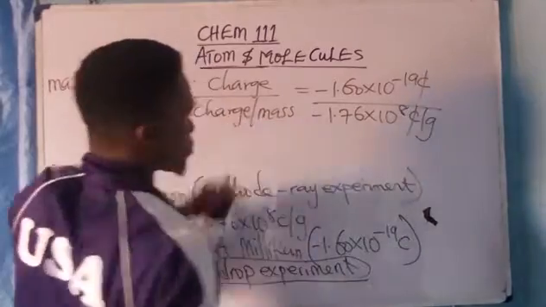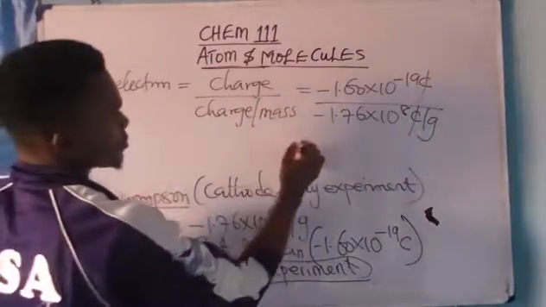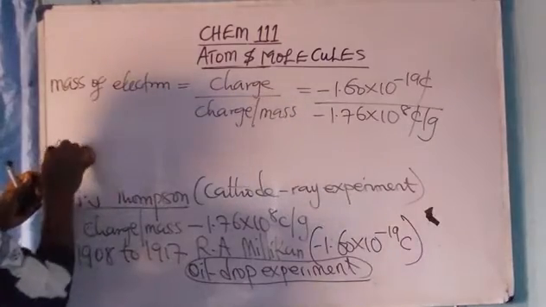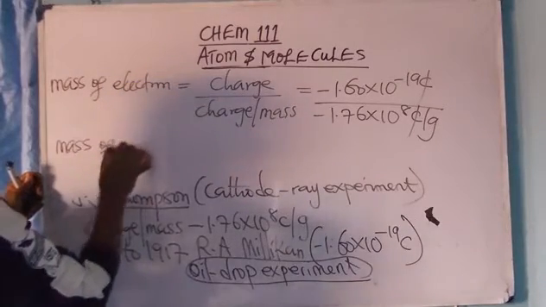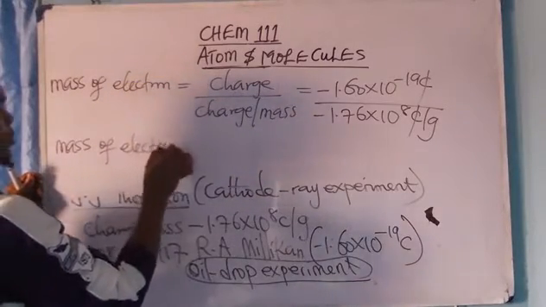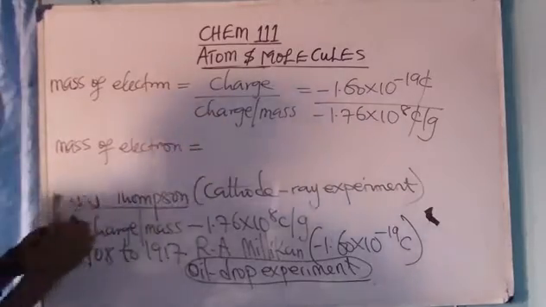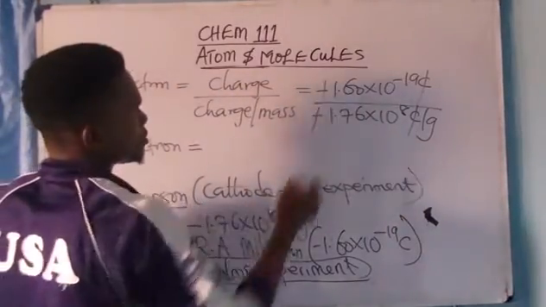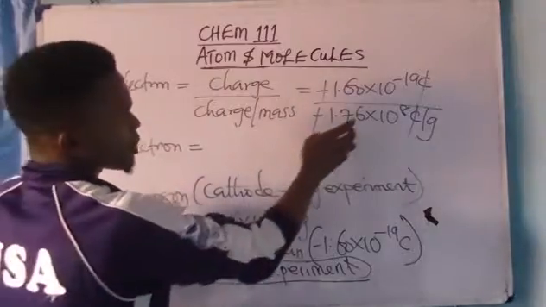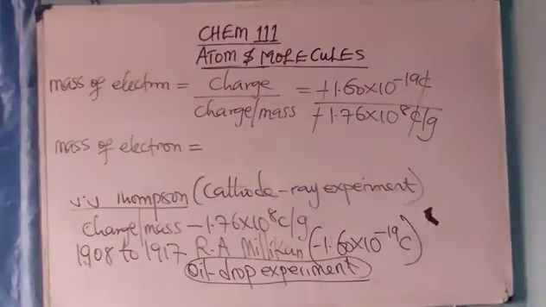This coulomb will go out. I now have the mass of electron as, I think this will divide. So let me use the calculator, please. Excuse me.